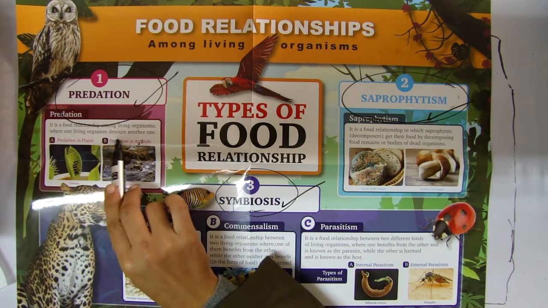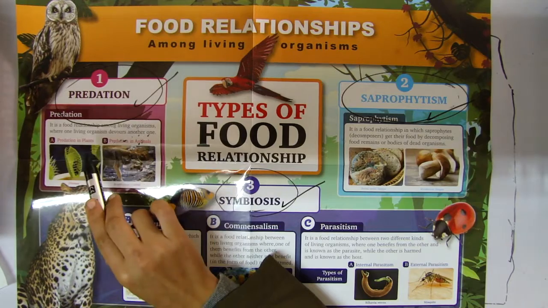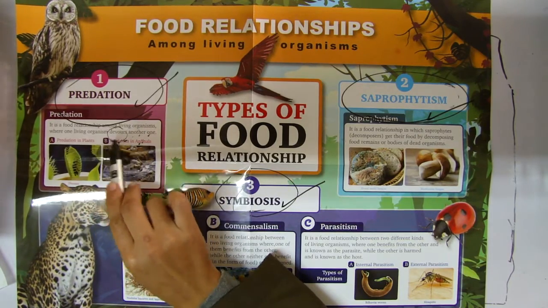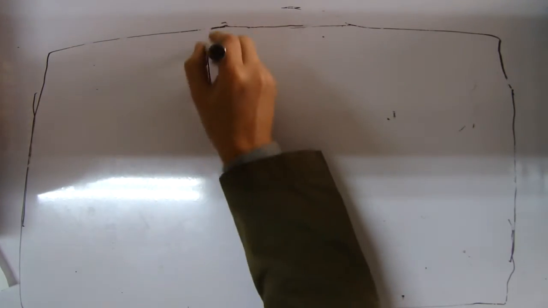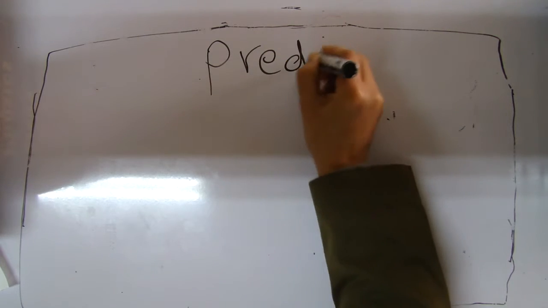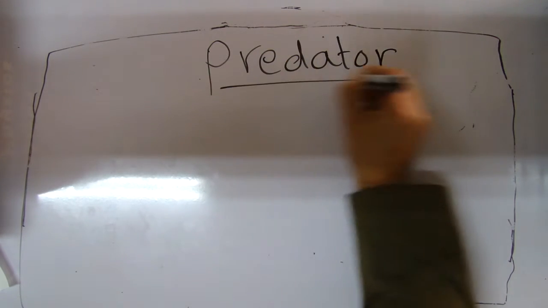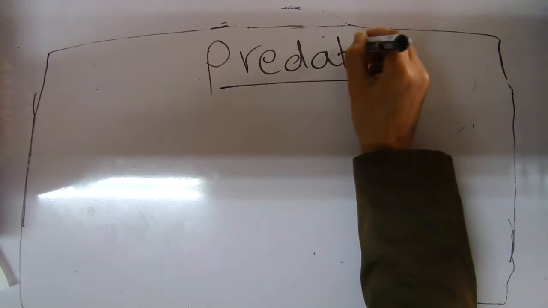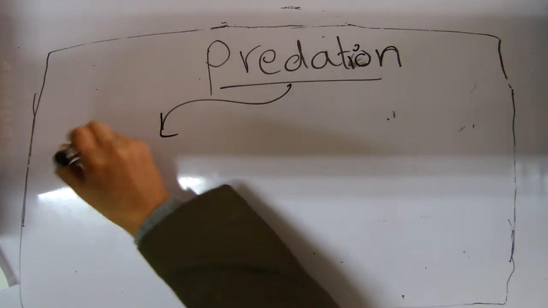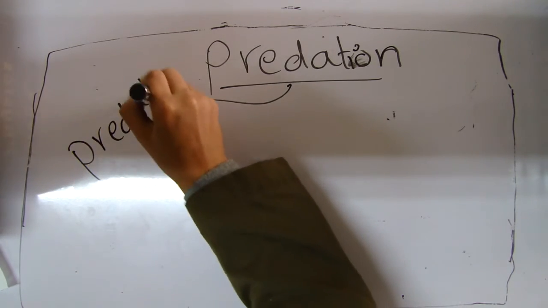Predation is the food relationship among living organisms, where one living organism kills another one or devours another one. What's meant by that? Predation. We have two main living organisms. Number one is predator.